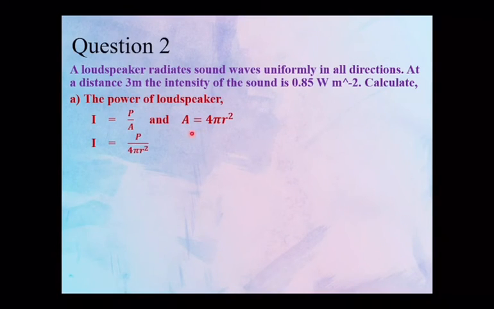Next, we substitute the value of A with 4 pi r squared. And then we substitute the value of I, which is 0.85 equals P over 4 pi times 3 in brackets squared. Then we get the answer P equals 96.1 watts.